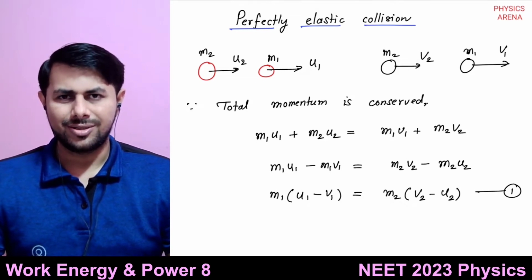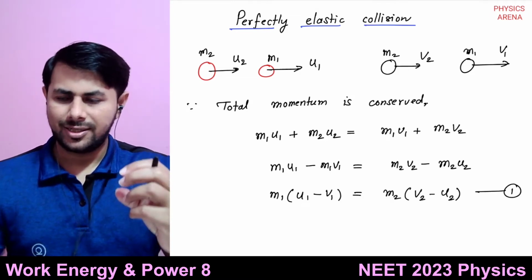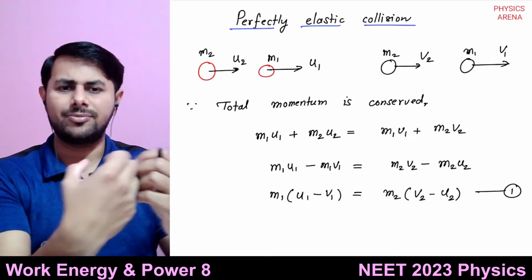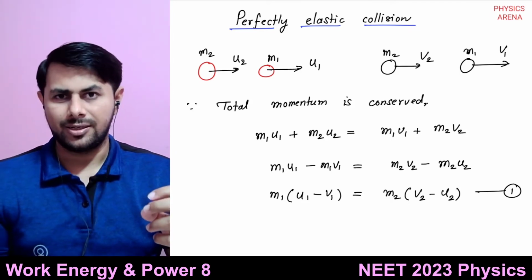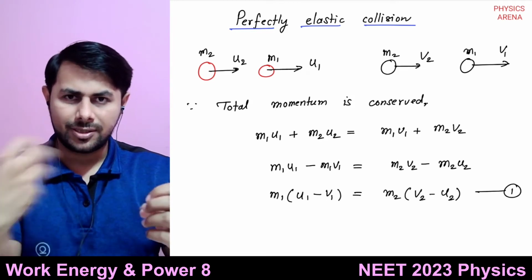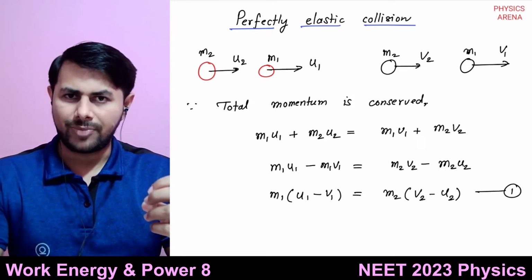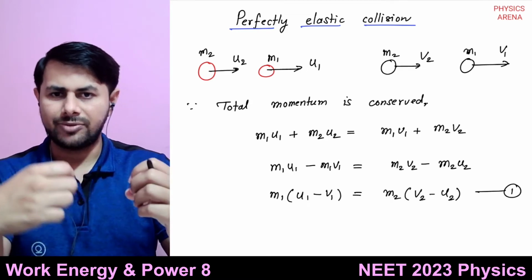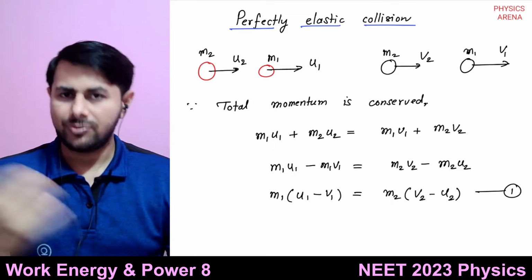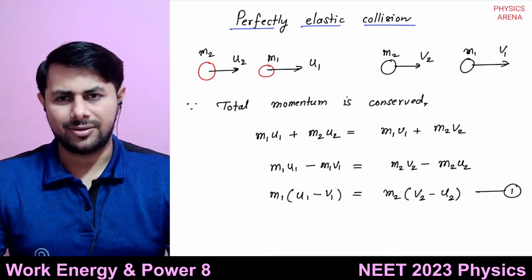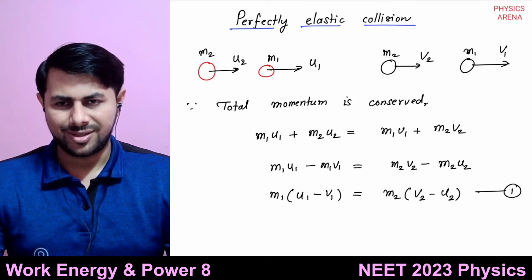Okay, so first body was at rest. Second one, let's suppose it comes with some velocity, the velocity of 5 meters per second. So after collision, what happens? The body which is coming with velocity of 5 meters per second strikes the first body, it comes to rest, and the first body begins to move with the velocity of 5 meters per second. Is it clear?